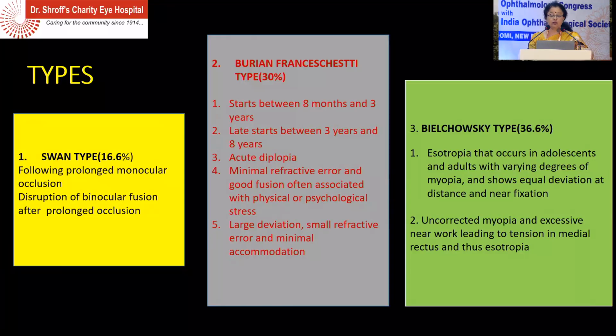So we have the types. We have the Swan type. You have occluded one eye following monocular occlusion. Suddenly there is a disruption of binocular fusion, and suddenly the child presents with acute esotropia.